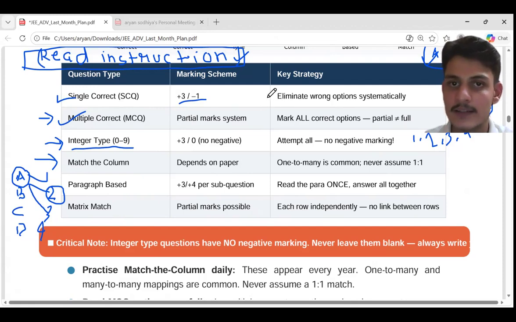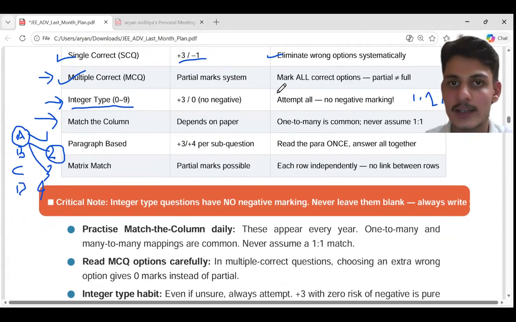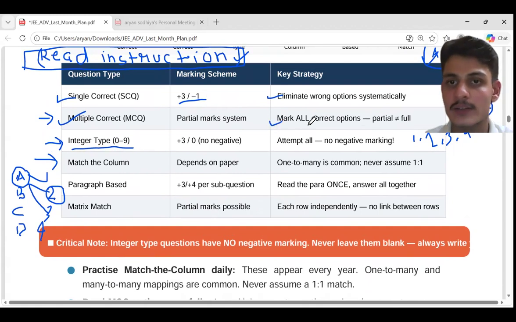So the key strategy is to eliminate wrong options systematically. There, mark all correct options. Partial is not equal to full. So these are the key strategies.